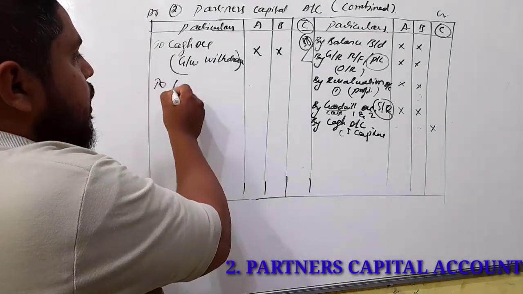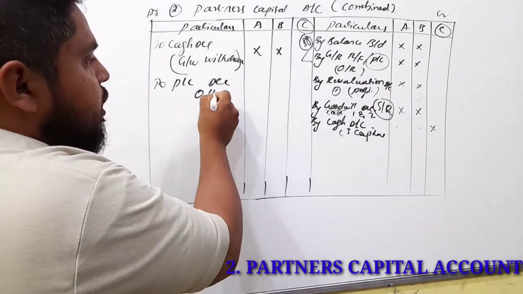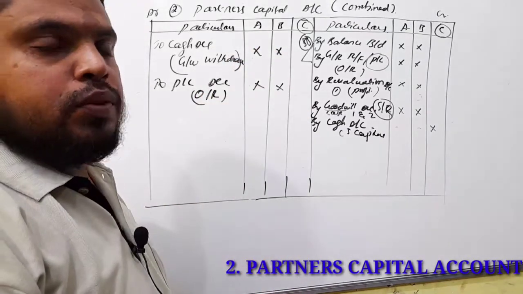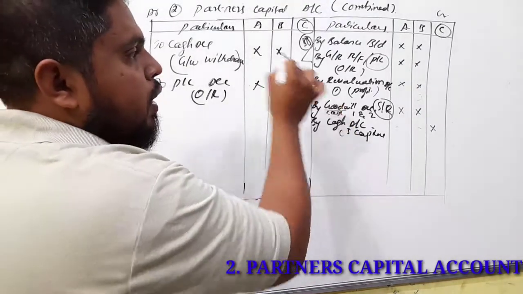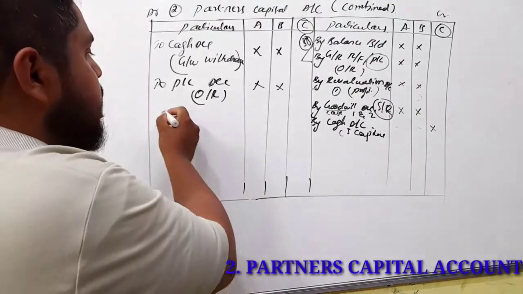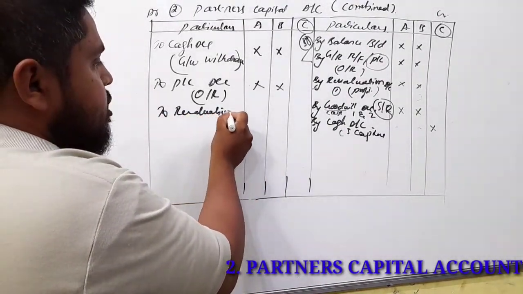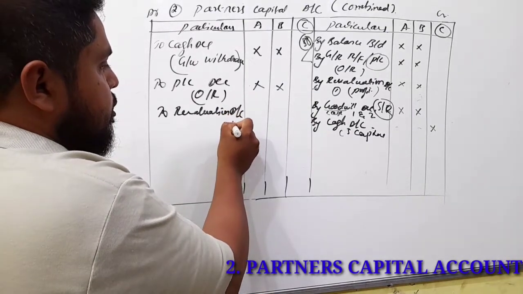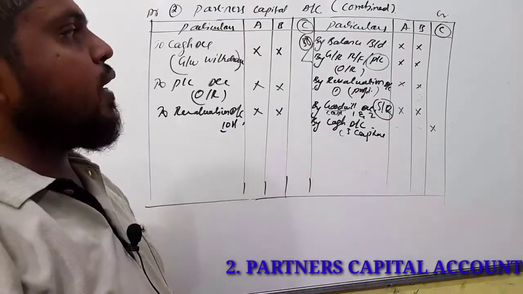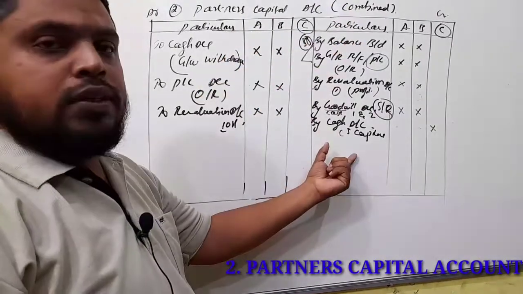So that should be recorded under the partners' capital account debit side, and it should be shared among the old partners in their old ratio. Or next, revaluation account: if you get loss, losses should be recorded on the debit side. So, revaluation account loss. These are the entries we are going to pass under a combined partners' capital account.